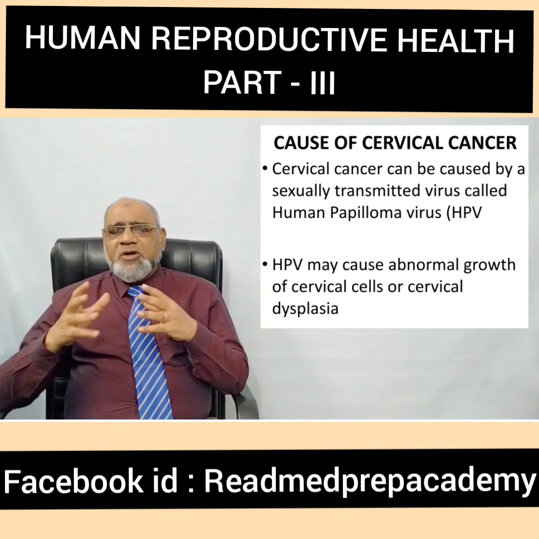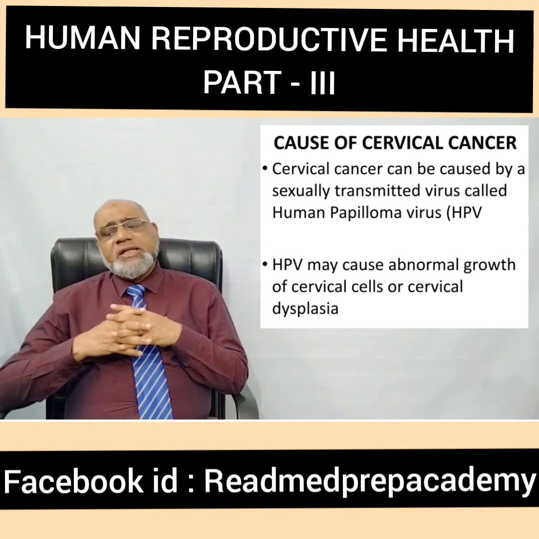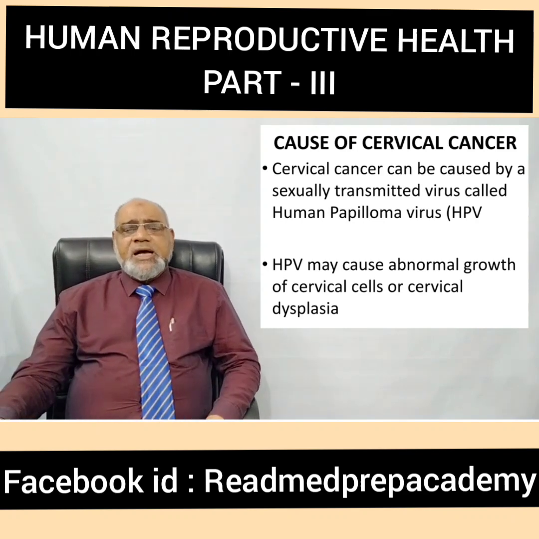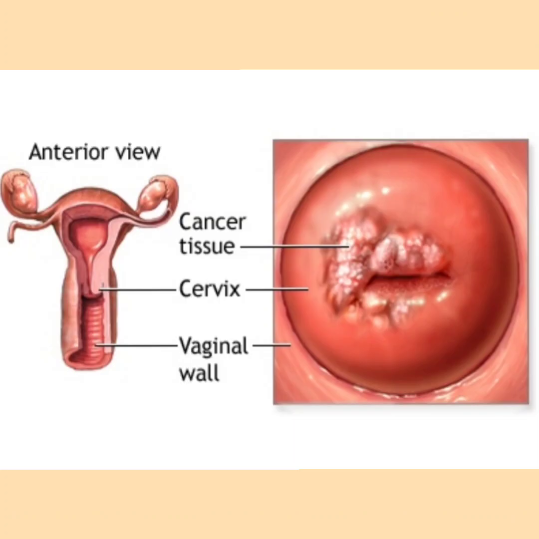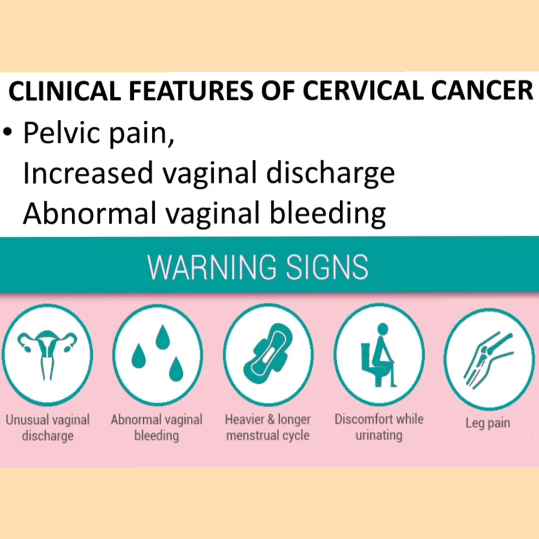HPV may cause abnormal proliferation of the cervical cells, or cervical dysplasia occurs. Here you can see a small cauliflower growth around the lips of the cervix. What are the clinical features of cervical cancer?